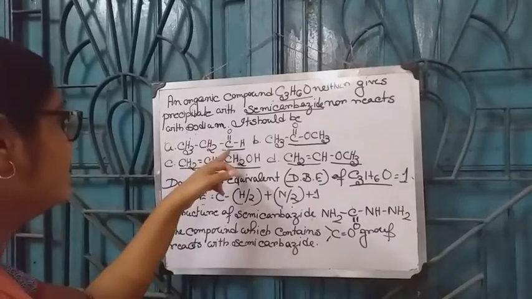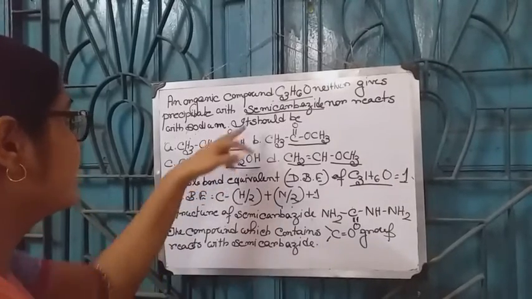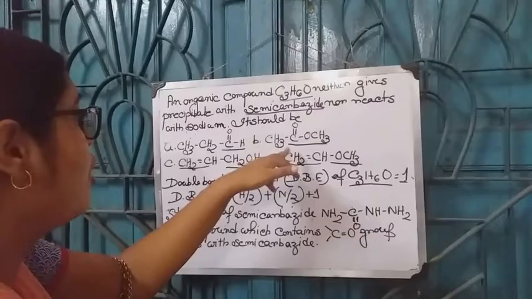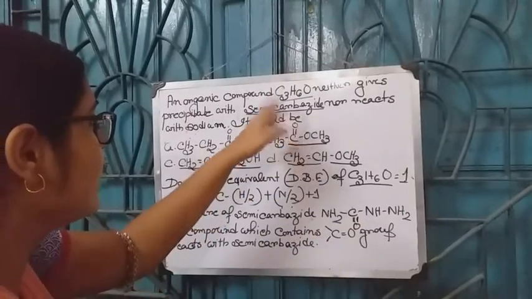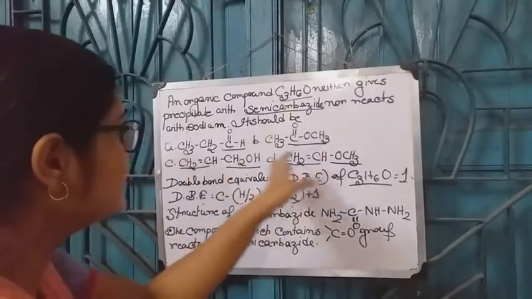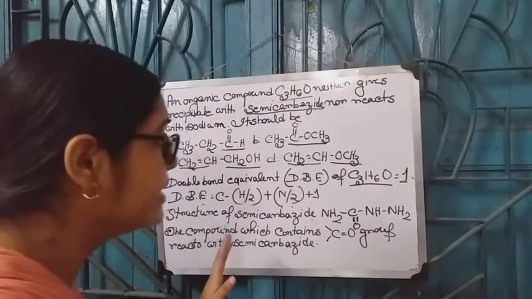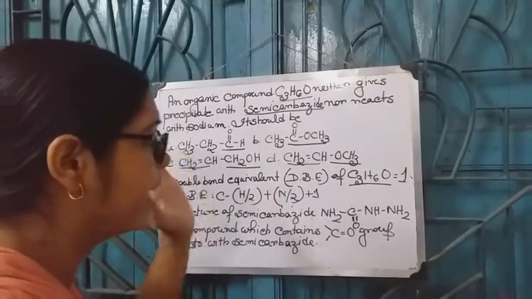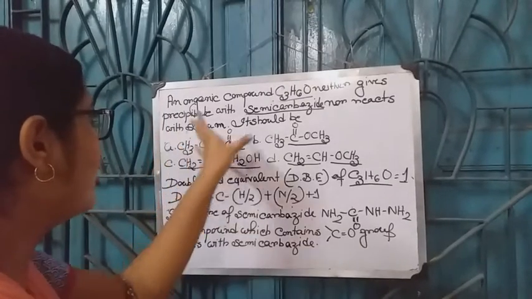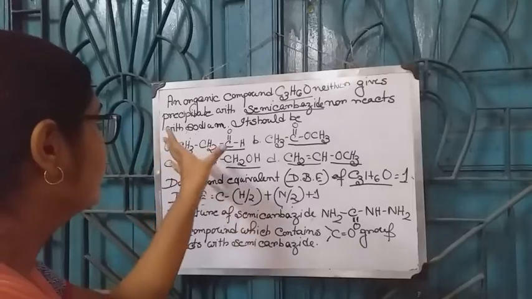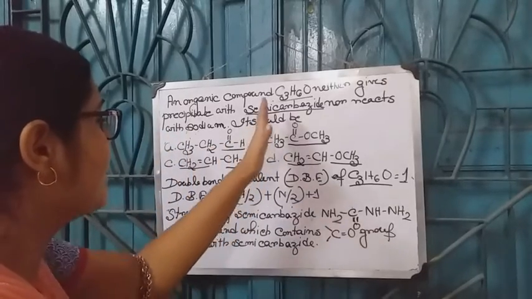Option A contains C double bond O group, therefore it reacts with semicarbazide. Option B also contains C double bond O group, therefore it also reacts with semicarbazide. Option C and option D do not contain C double bond O group, therefore they do not react with semicarbazide. So option A and option B are not the answer because they react with semicarbazide.